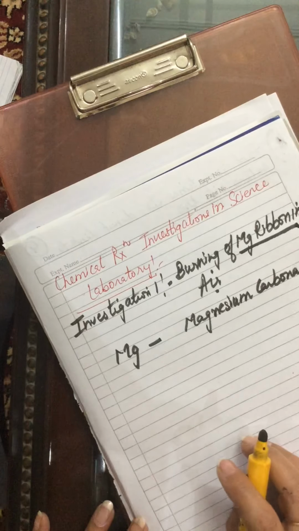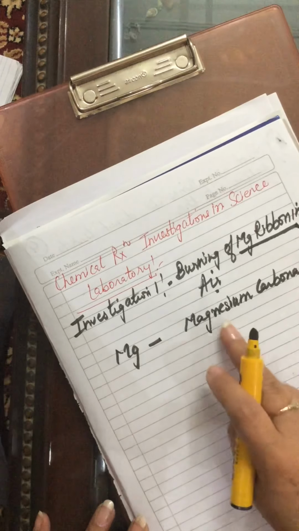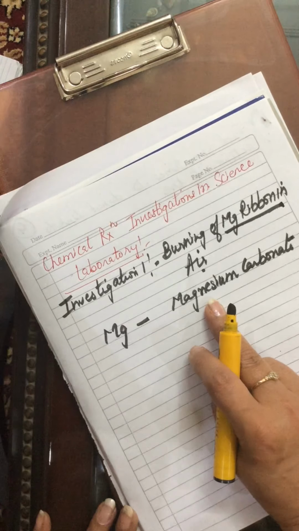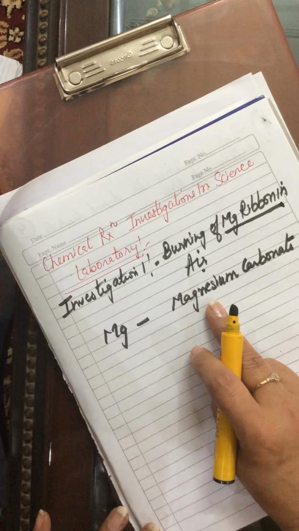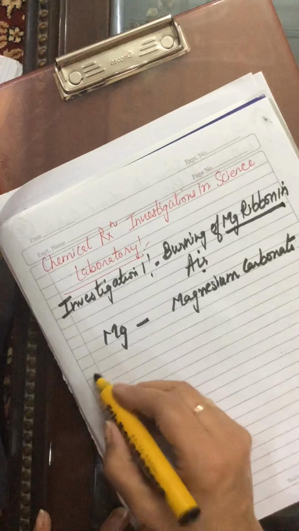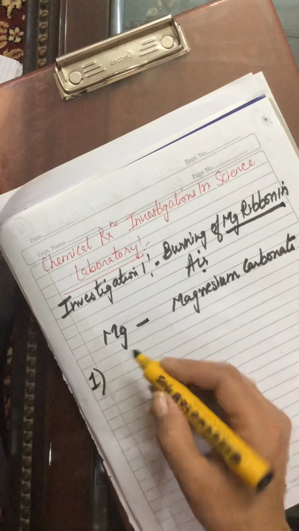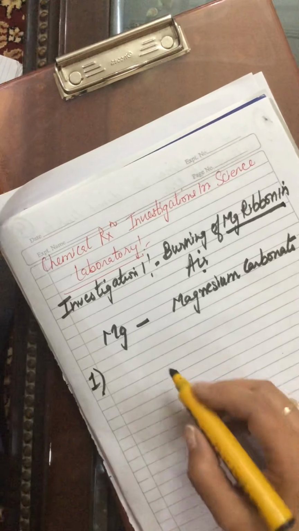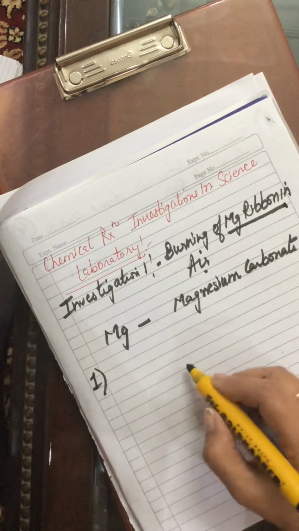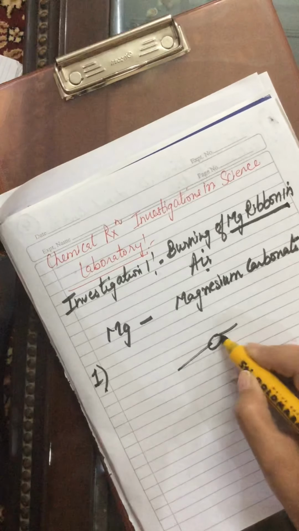So before burning this magnesium ribbon, we have to remove this magnesium carbonate layer, and for that we use a sandpaper. Using the sandpaper, we remove that layer because we have to burn magnesium and not magnesium carbonate. After rubbing the magnesium ribbon with sandpaper, hold it with a pair of tongs.